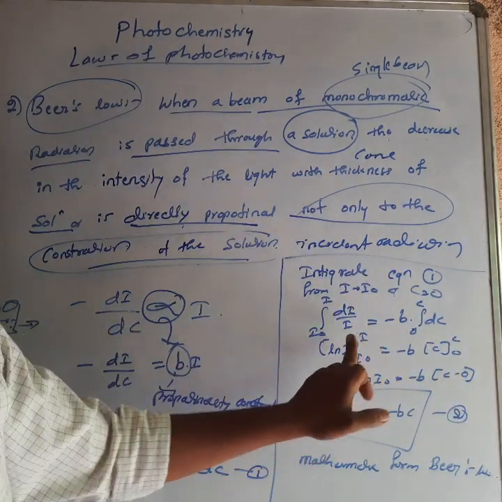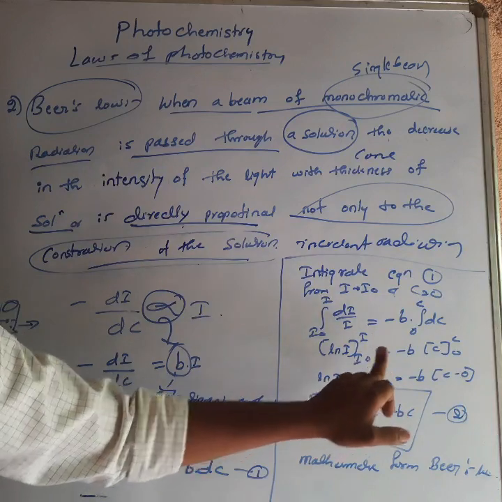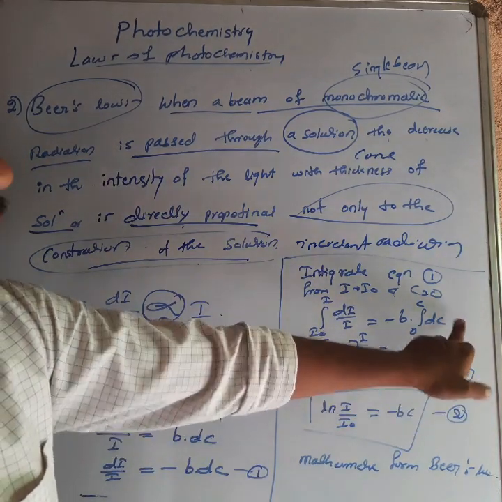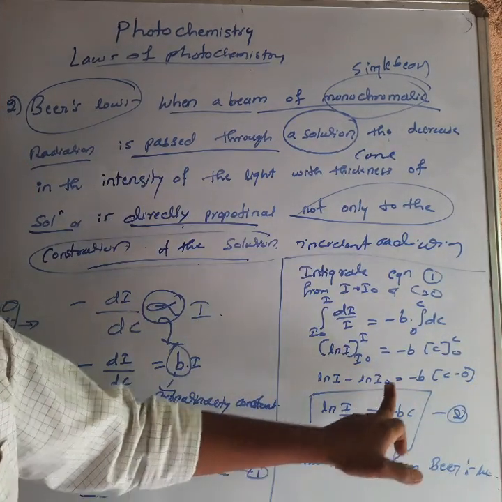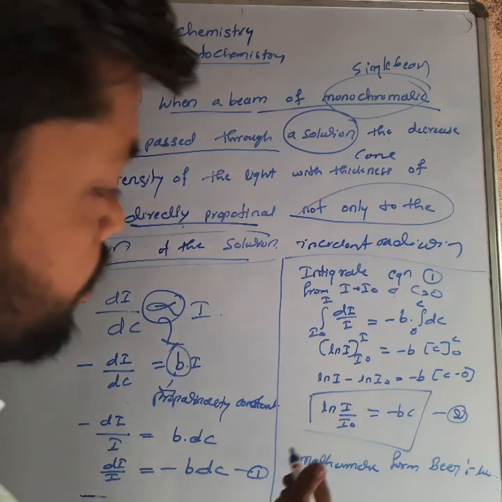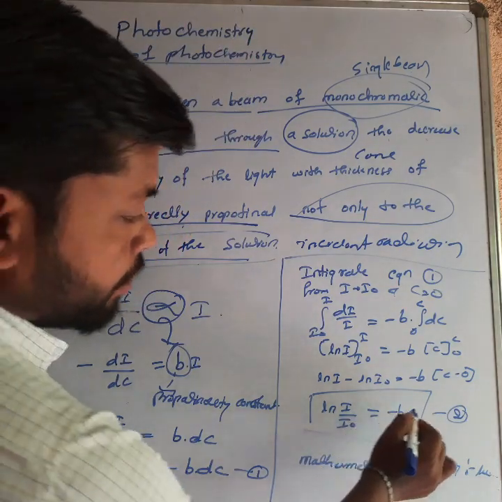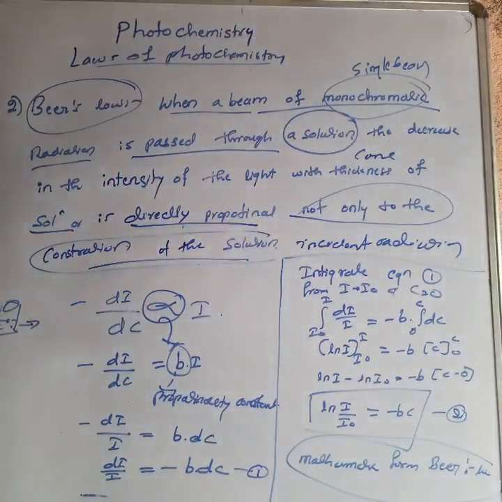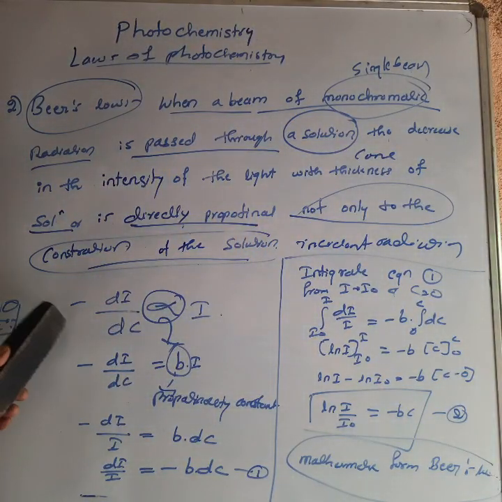Then integration of 1 by I will be ln I, from I to I naught, and minus b will be constant, and integration of dC will be c to 0. ln I minus ln I naught equal to minus b c minus 0. So ln I by I naught equal to minus b into c. This is the mathematical form of Beer's law. Understand? This is the Beer's law.